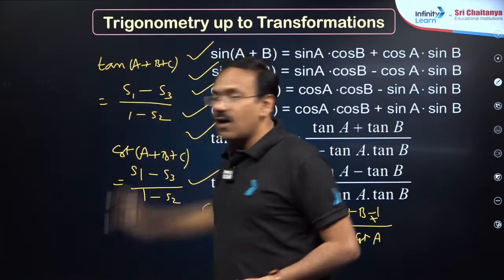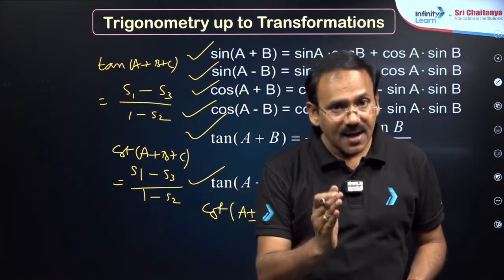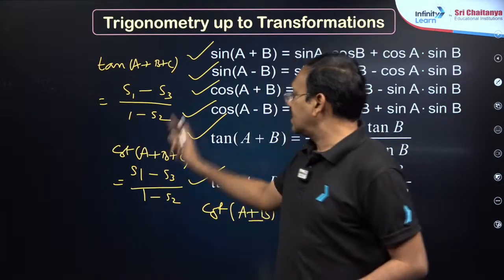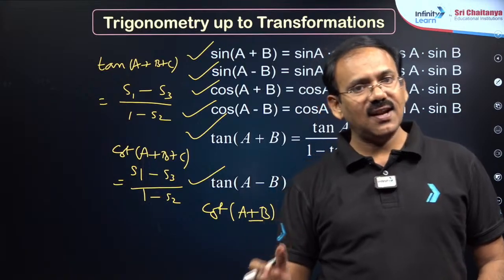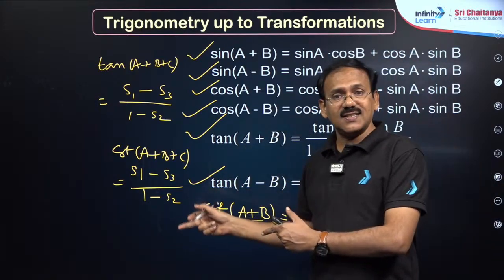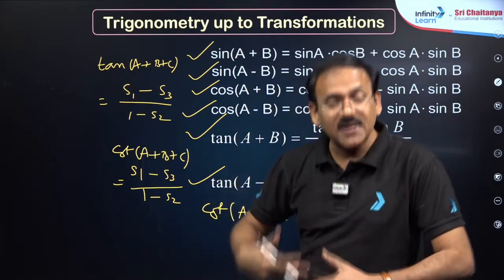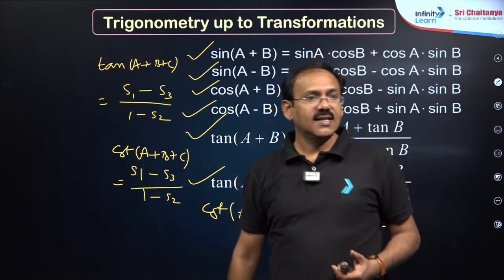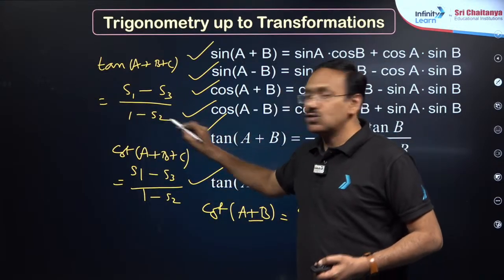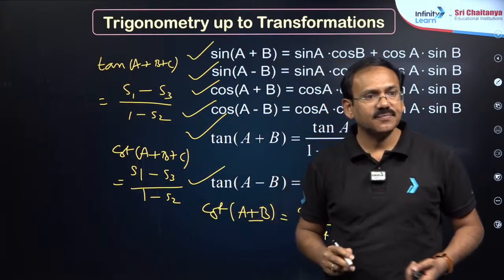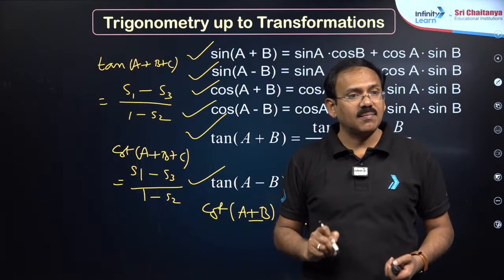For example, tan of A plus B plus C means tan A plus tan B plus tan C, that is S1, minus tan A tan B tan C, S3, by 1 minus S2, tan A tan B plus tan B tan C plus tan C tan A. S stands for sum. Sum of 1 terms, 3 terms, 2 terms. Got it? S stands for sum.